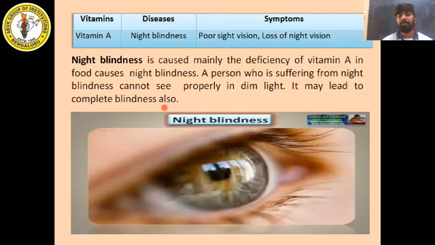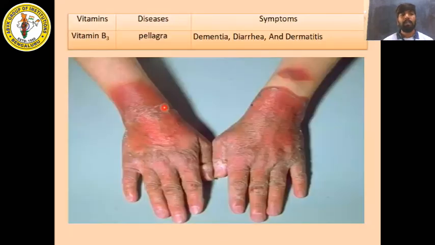So the person who is suffering from night blindness or deficiency of vitamin A will not be able to see in dim light. His vision becomes dull and leads to complete blindness if you're not taking proper precautionary measures. Vitamin B3, I told you, pellagra. So this is nothing but pellagra. It is caused by deficiency of vitamin B3. If there is no vitamin B3 in your diet, then you will be affected with this disease.